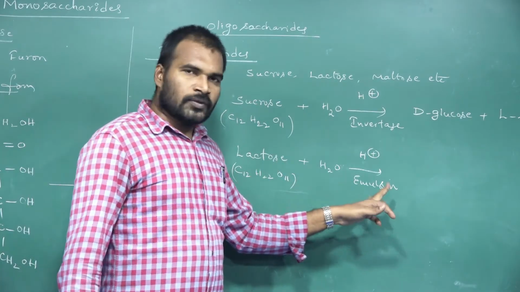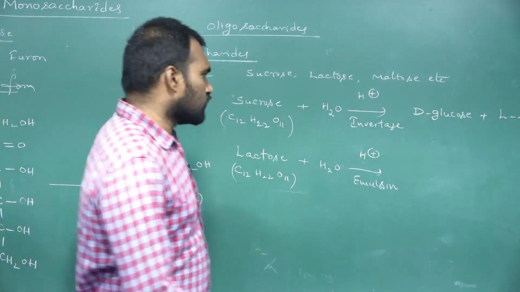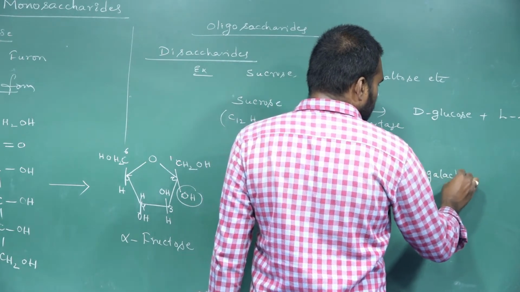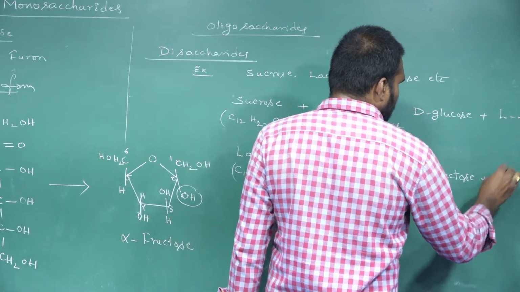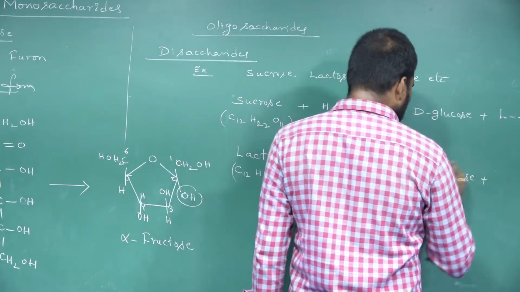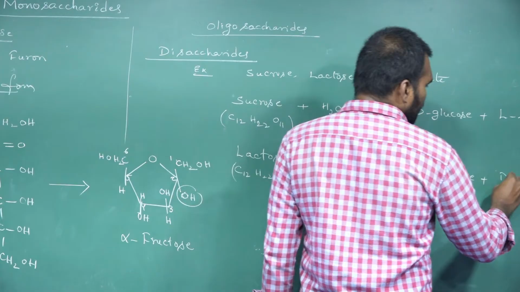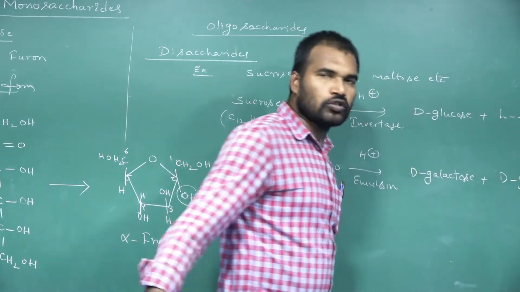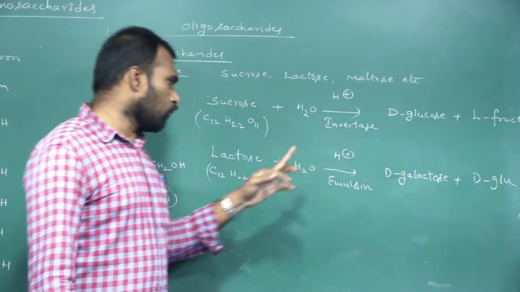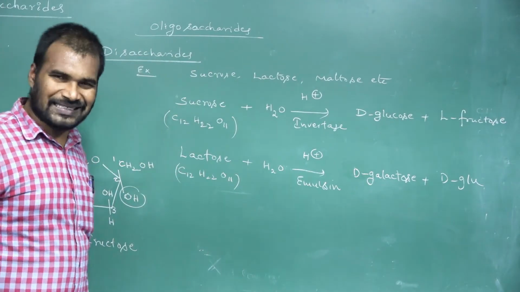So emulsin will hydrolyze the lactose into D-galactose and D-glucose, galactose and glucose. So how many monosaccharides is it giving? 2 monosaccharides. So this is an example for a disaccharide.